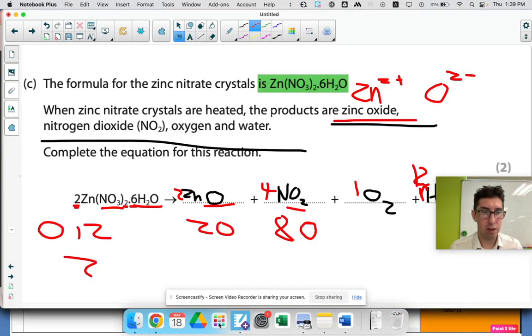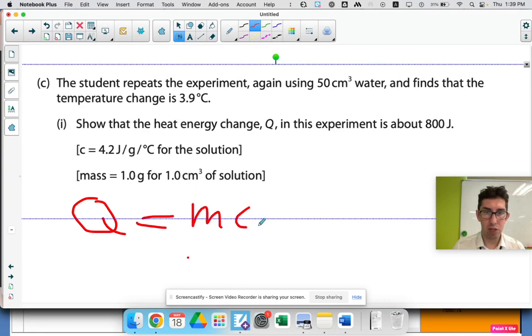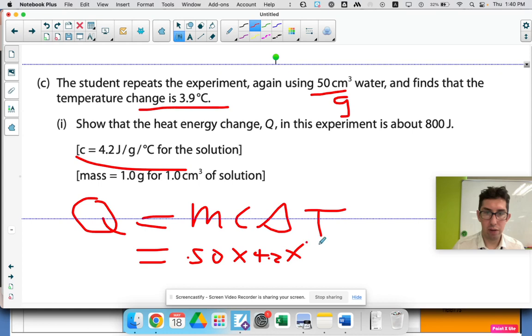Let's go do it. I do remind you to try these questions on your own before you listen to my explanation. Okay, so we're trying to work out Q. Q equals mc delta T. That's the equation you need to memorize. M is the mass of the water. Okay, 50 cm cubed is 50 grams because 1 cm cubed equals 1 gram of water. So 50 times c, 4.2, that's given there, times delta T, the temperature change there, 3.9.